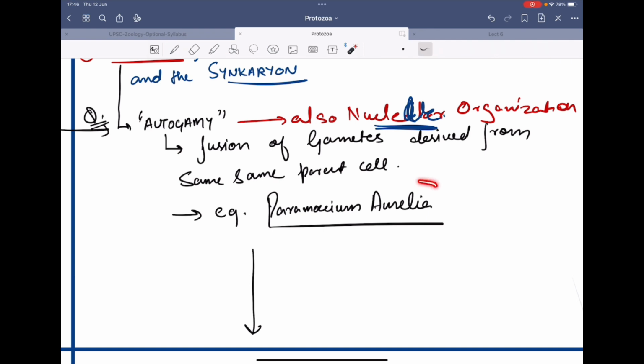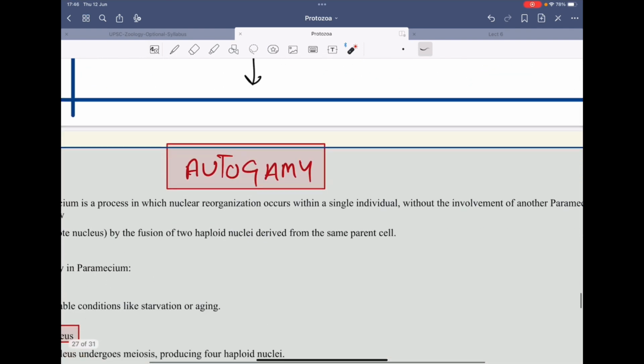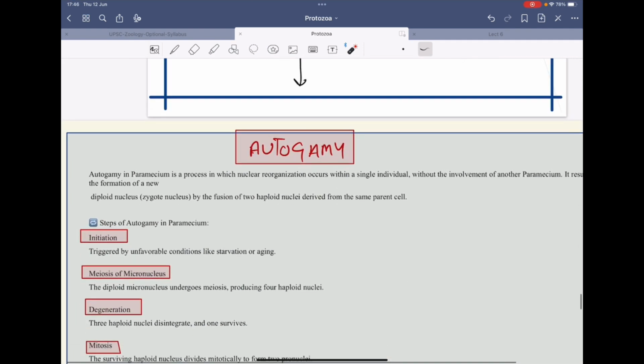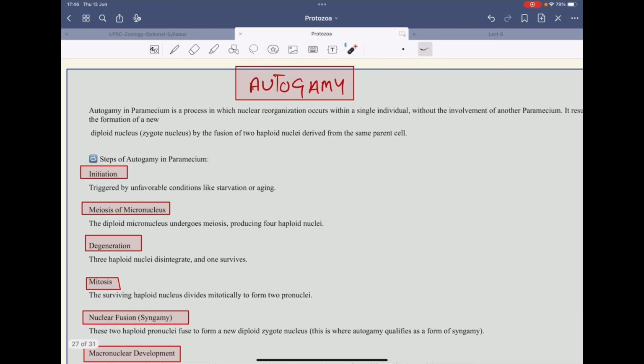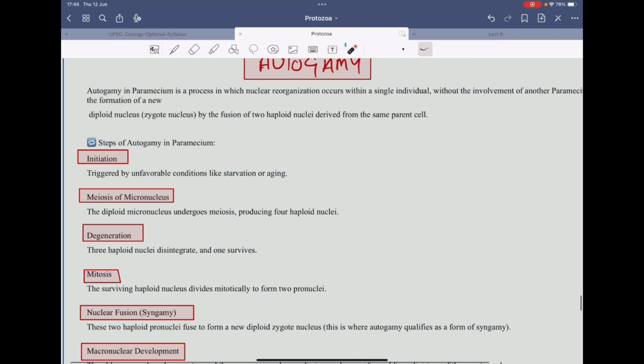For example, it's found in Paramecium aurelia. So autogamy is found in Paramecium. It's the process in which the nuclear reorganization occurs within a single individual. This does not involve another Paramecium. I will explain Paramecium here only because if a question asks about sexual reproduction, you can explain it in that heading. You can also explain it in a different question, because separately a question on autogamy has been asked. So it's a type of syngamy.